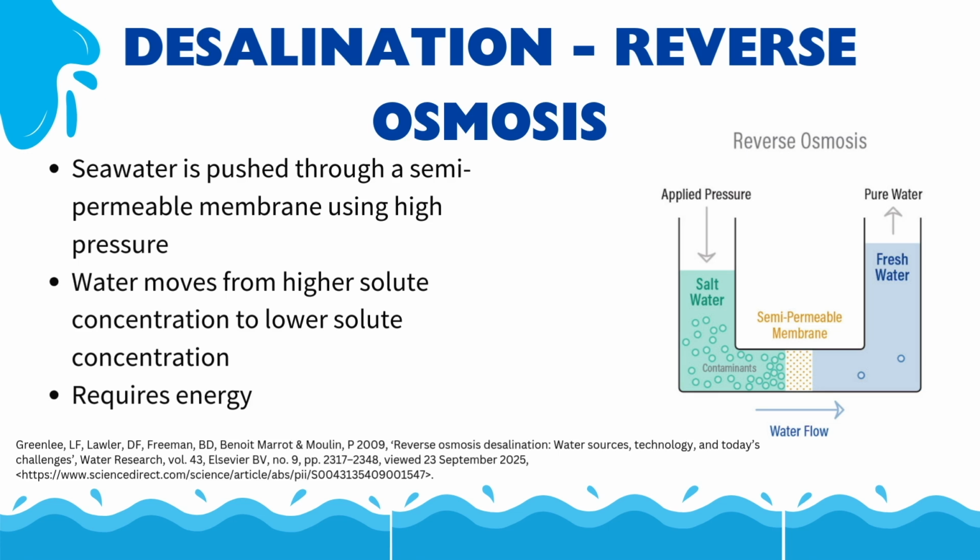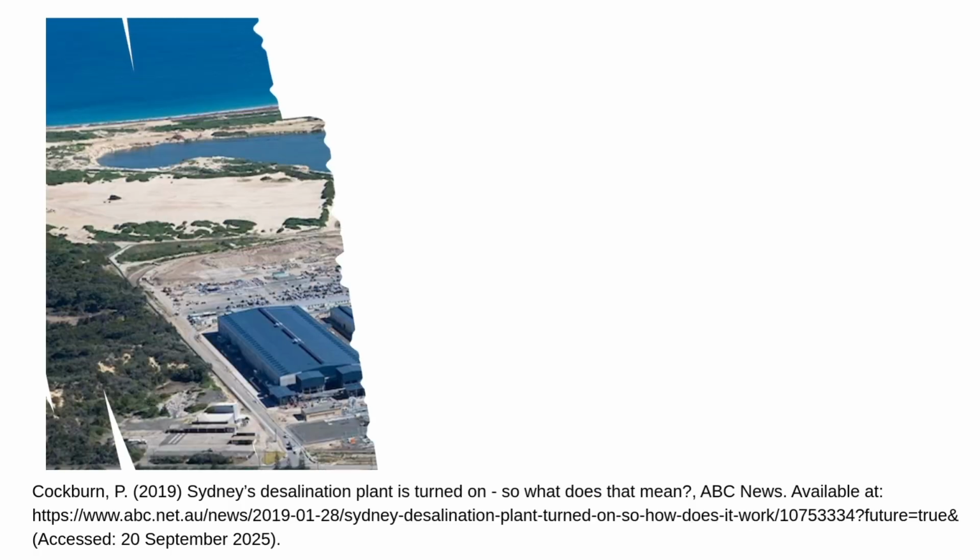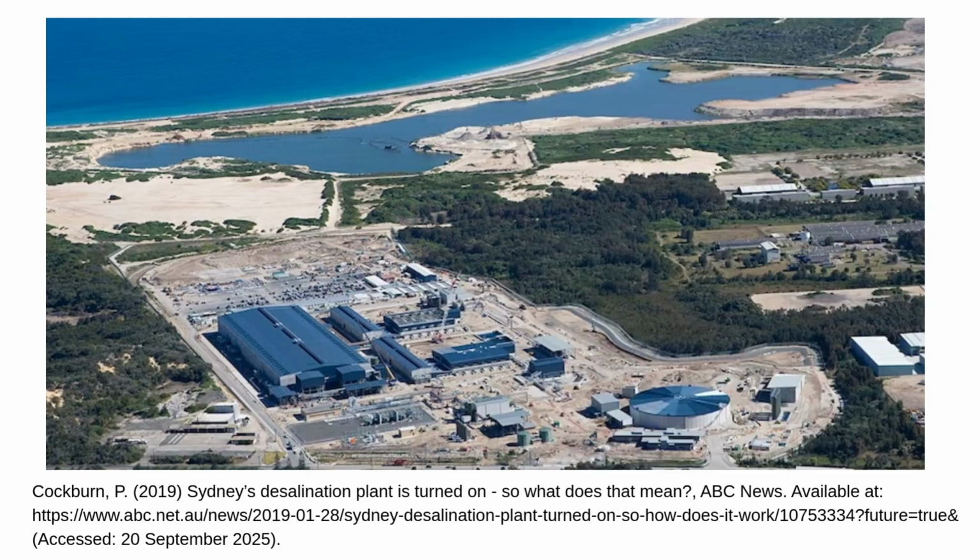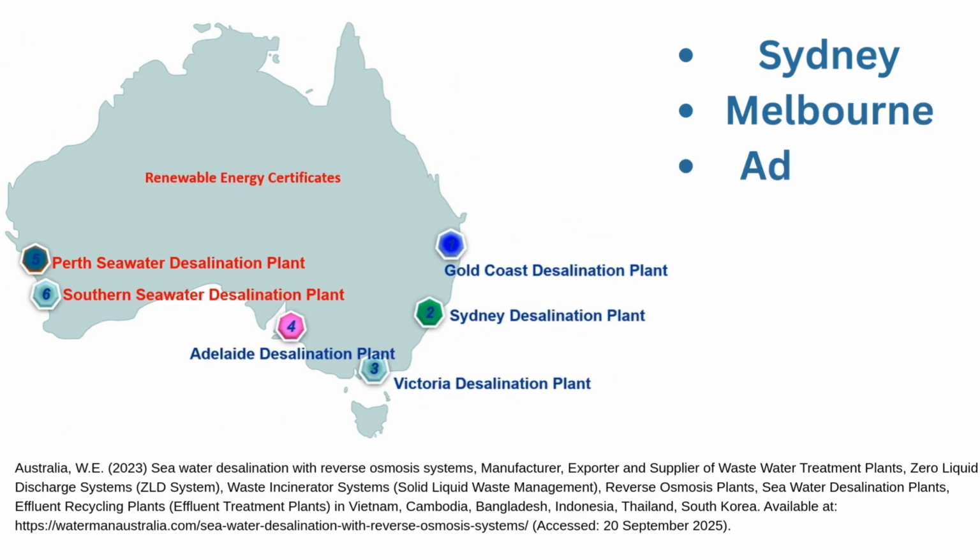Desalination is another process that uses a reverse osmosis membrane method that allows seawater to be pushed through a semi-permeable membrane using high pressure. Water moves from higher solute concentration to lower solute concentration, requiring energy, hence the reverse of osmosis. The process of reverse osmosis usually occurs in water desalination plants. Many major cities in Australia rely on these water desalination plants for a large portion of their water supply.